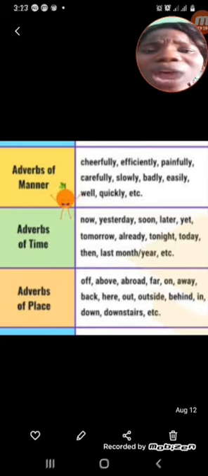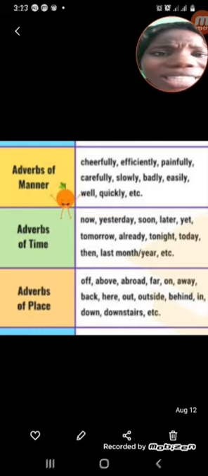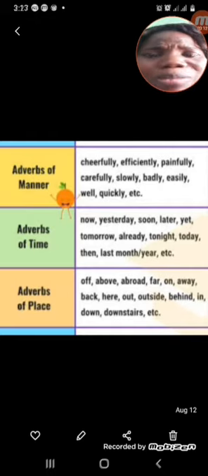And when you are asked to identify the adverb of place, you will be looking at where. When you are reading that sentence, you'll be looking at where did it happen. Mrs. Martha went to London. Where did Mrs. Martha go? London. So London is an adverb of place because it is telling us where Mrs. Martha went to. Do you understand?